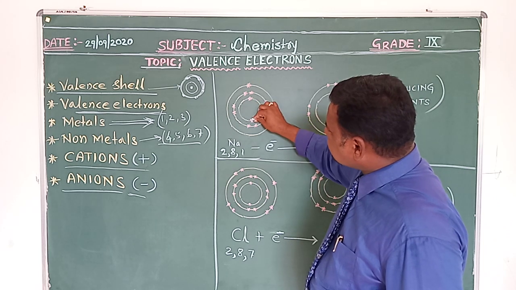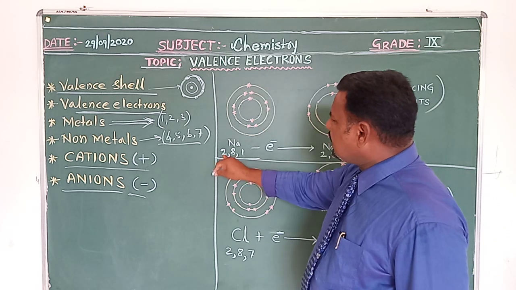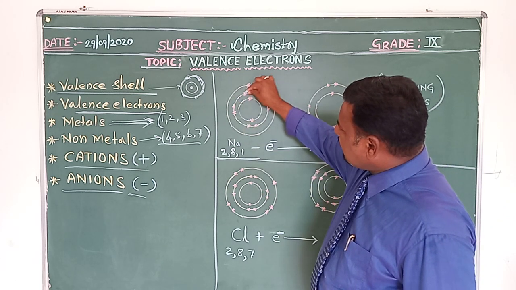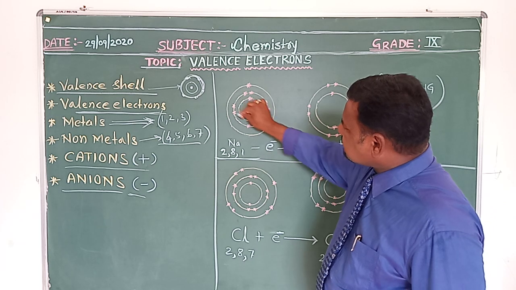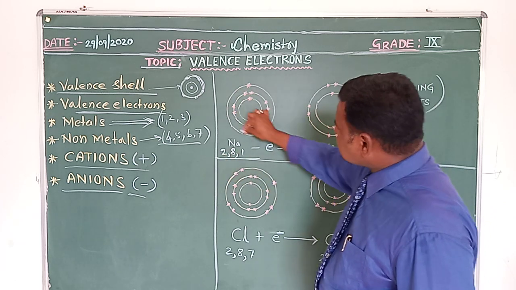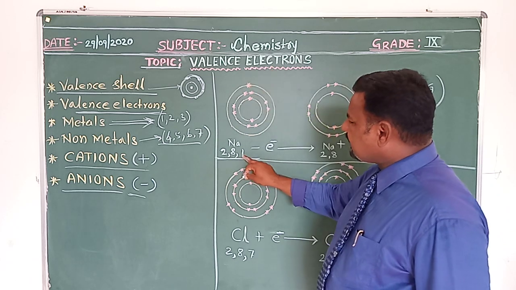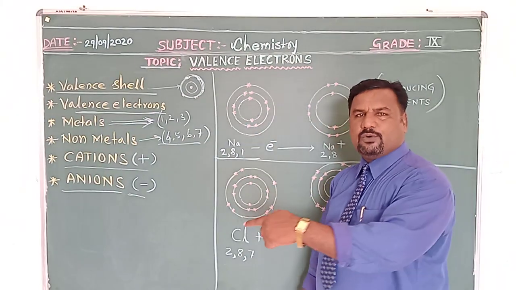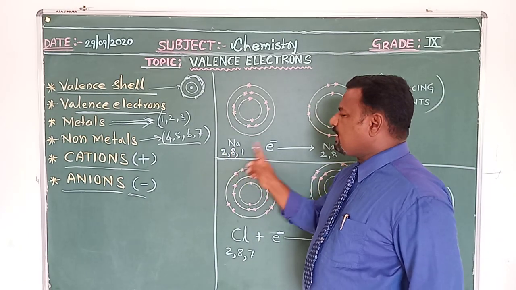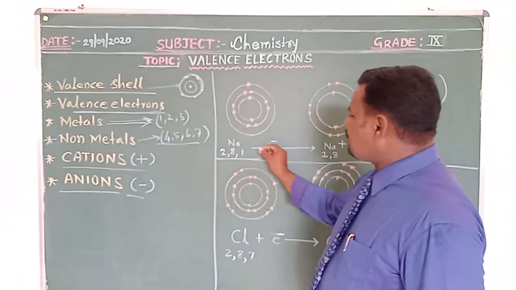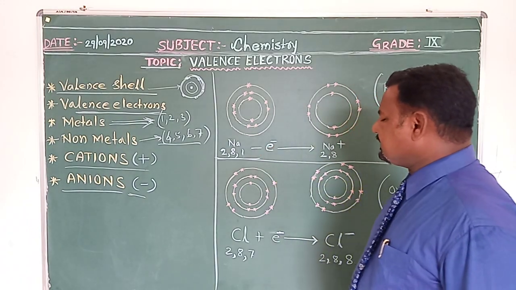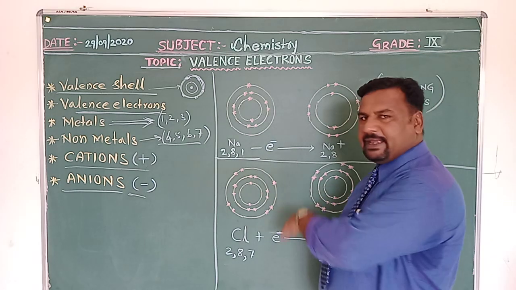This pink dot you can see: 2 electrons. Then the second shell comes. Count the number of electrons present in the second shell: 1, 2, 3, 4, 5, 6, 7, 8. So 2, 8. And the last orbit of sodium has how many electrons? 1. Hence the electronic configuration of the sodium atom becomes 2, 8, 1. Here what is shown? Minus. It means it is losing.